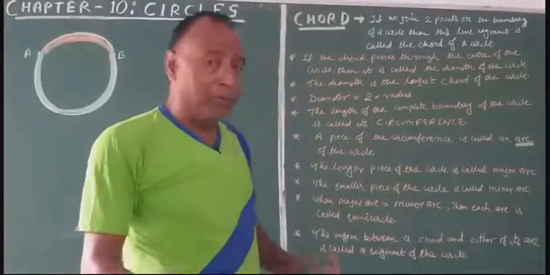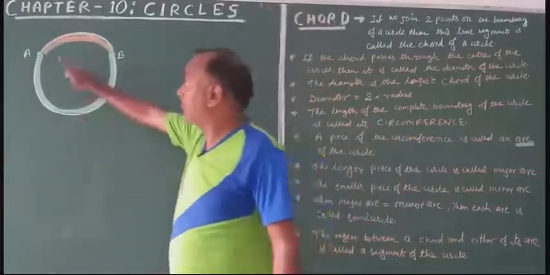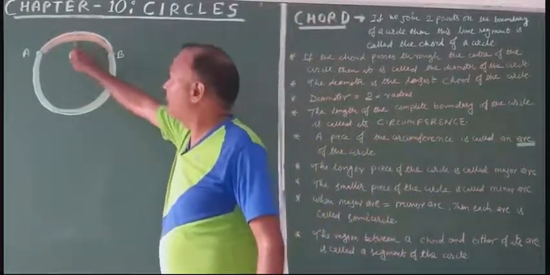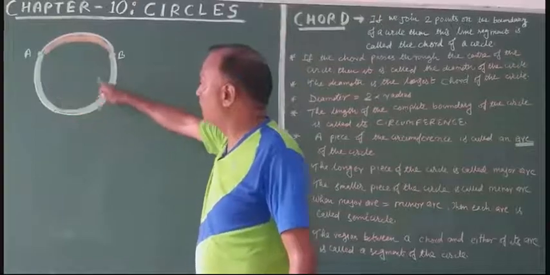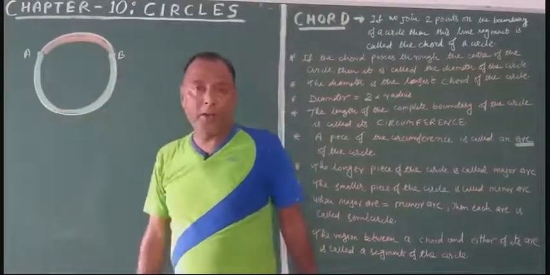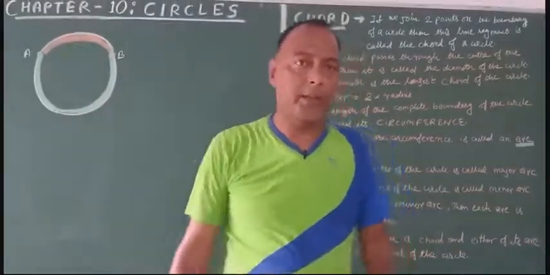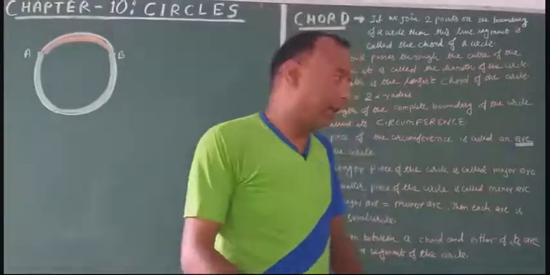So these 2 pieces, this saffron piece and this light blue piece, are called arcs of the circle.